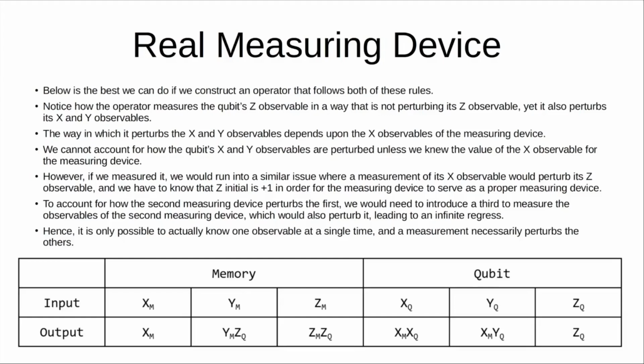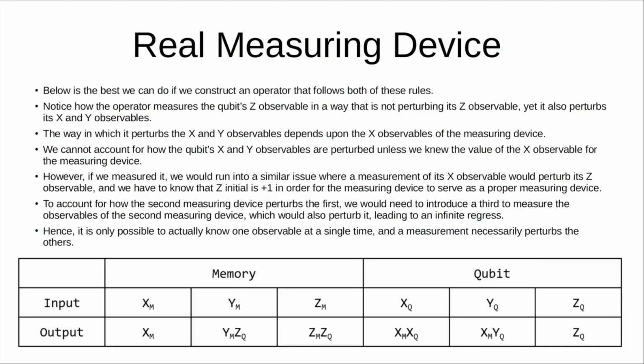Those get changed in a way that depends upon the measuring device's X values. We can't actually account for how we perturb the qubit's X and Y values unless we knew the measuring device's X values, because the way they're perturbed depends upon the measuring device's XM values. So how could we account for this perturbation to figure out what the qubit's initial values were?